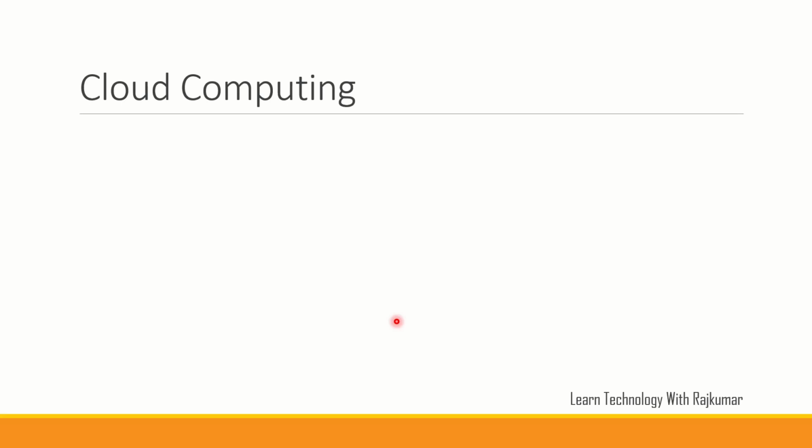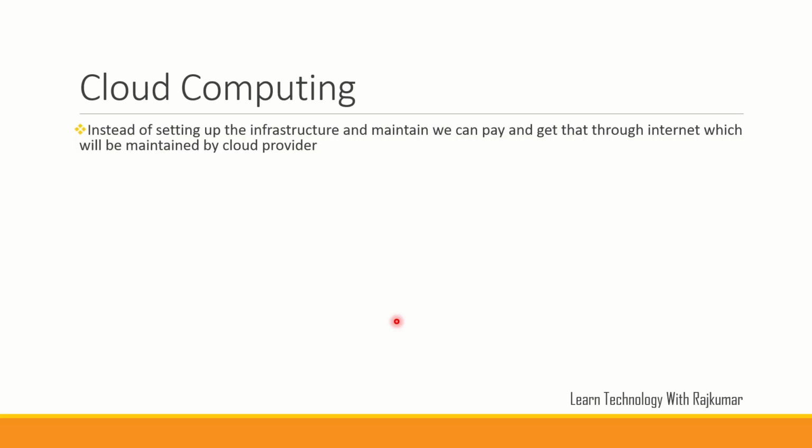Similarly, there is another option: you can reach out to a cloud provider through the internet. They will provide you an infrastructure. You can just use the infrastructure and only concentrate on the IT solutions you're providing to customers. You can deploy the solution onto the infrastructure and it will be available to customers. This is called cloud computing. So instead of setting up and maintaining the infrastructure, we can pay and get it through the internet, and it is maintained by the cloud provider.